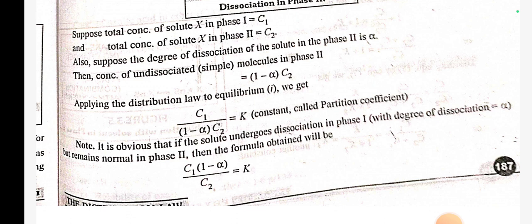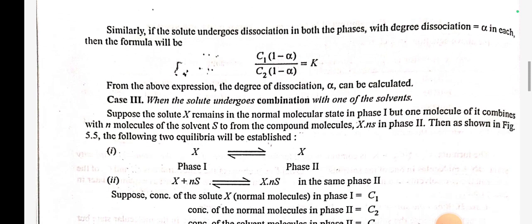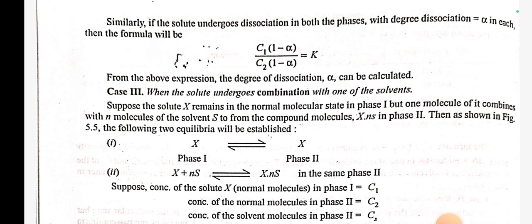Note, it is obvious that if the solute undergoes dissociation in phase 1 with degree of dissociation alpha but remains normal in phase 2, then the formula obtained will be C1 (1 minus alpha) by C2 is equal to K. Similarly, if the solute undergoes dissociation in both the phases with degree of dissociation alpha in each, then the formula will be C1 (1 minus alpha) by C2 (1 minus alpha) is equal to K. From the above expression, the degree of dissociation alpha can be calculated.